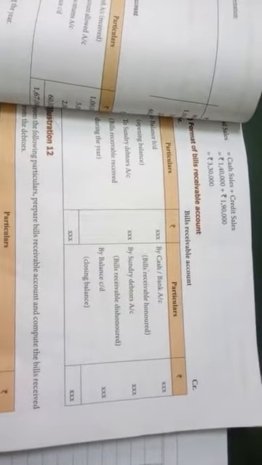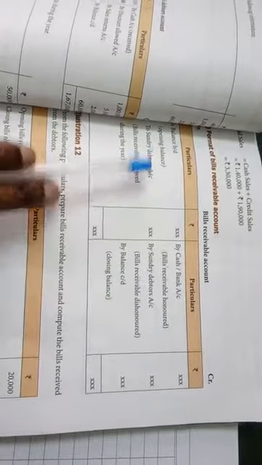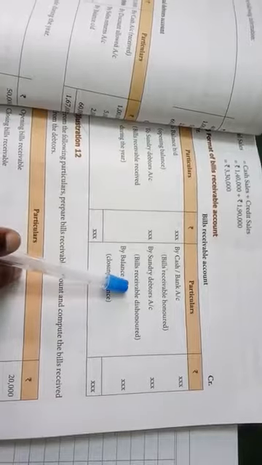Then bills receivable dishonor. Bank refused to pay money for the bill. That bill is returned by bank to us. Now again we send the bill to debtor. What is the journal entry? One who received the bill, sundry debtor account debtor to bills receivable account.